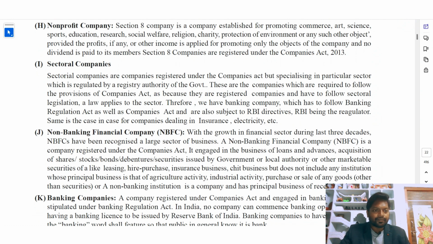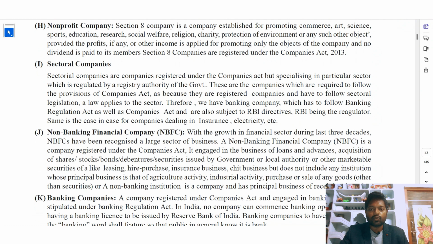Sectoral companies. Sectoral companies are companies registered under the Companies Act but specializing in a particular sector, which is regulated by a registry authority of the government. The government authorizes some sectors, and for taking care of that particular sector, a company is formed. That is called a sectoral company.